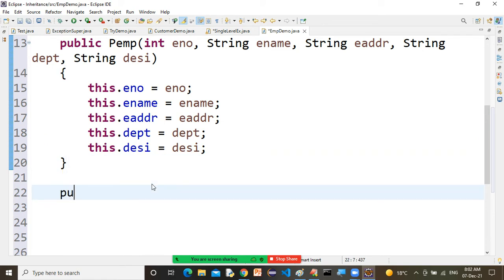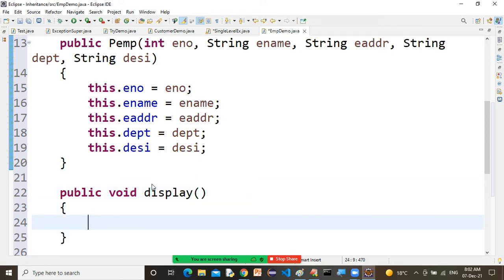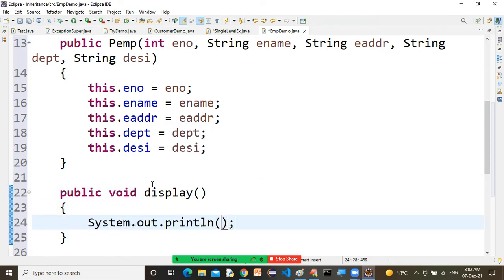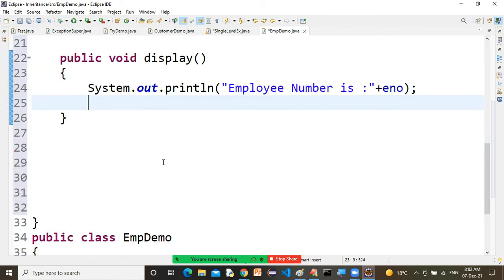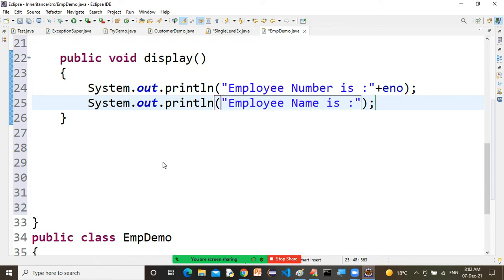Now I have a method, public void display. Sys out, employee number is, what is the employee number? eno. Even here you can use the this keyword, no problem. Sys out, employee name is, plus ename. This is the employee name. Okay, correct or not? Yes sir.